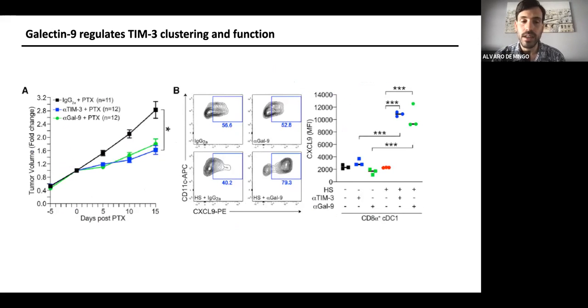Since another ligand of TIM-3 is galectin-9, we wanted to see what happened if, other than using a TIM-3 inhibitor, we used a Gal9 inhibitor. We were able to see first in vivo that the results of both approaches were pretty much the same. So galectin-9 inhibition was able to mimic the effect that we were observing with the TIM-3 inhibition. For that reason, we analyzed the CXCL9 expression after treating the cells with Gal9 inhibitor, and we also saw an enhancement of CXCL9 pretty similar to what we observed with the TIM-3 inhibition.